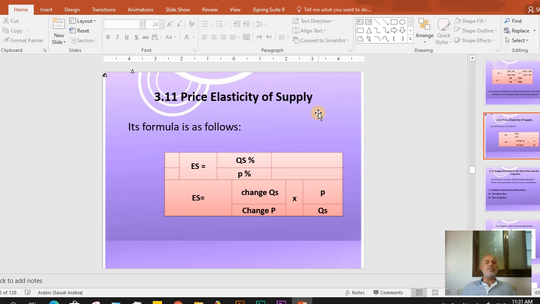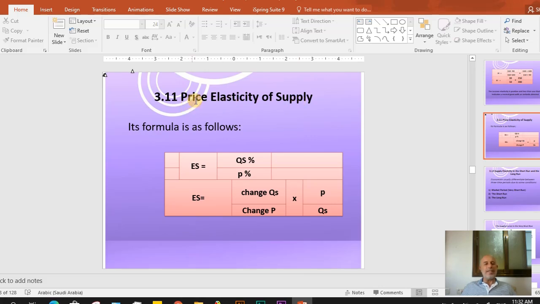Price elasticity of supply بالعربي هي مرونة العرض السعرية، وهي تناقش مدى استجابة العرض للتغير في الأسعار. So the responsiveness of supply when price change. So when the price change, the supply will change.